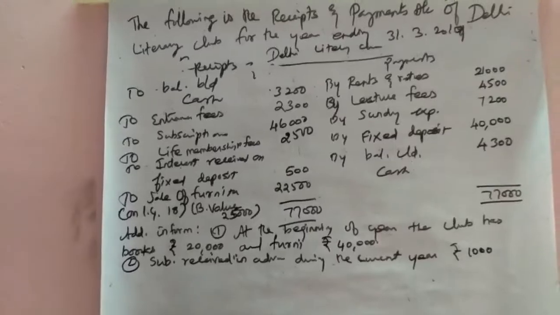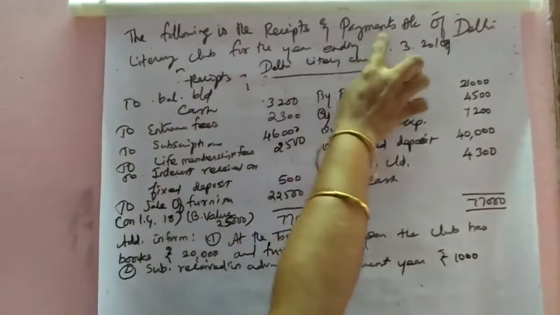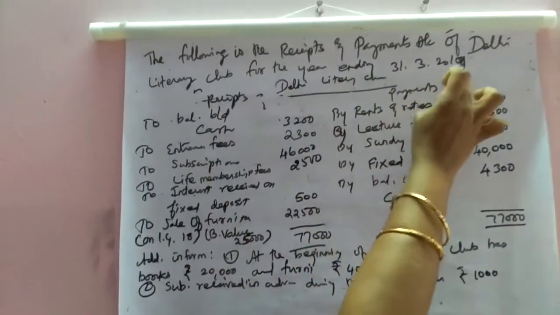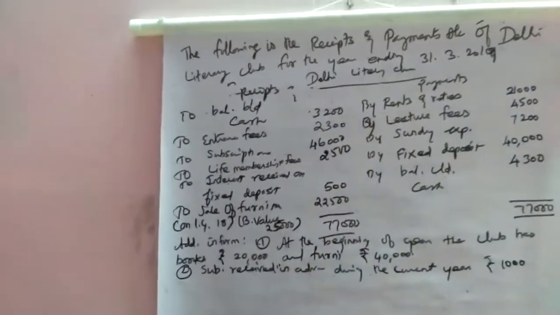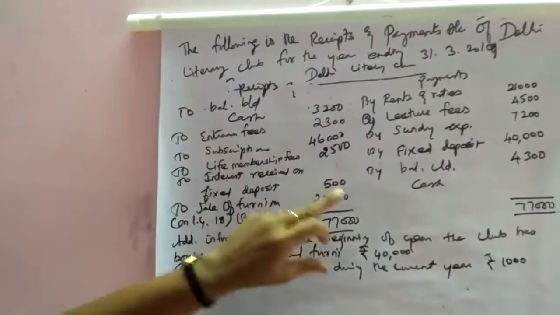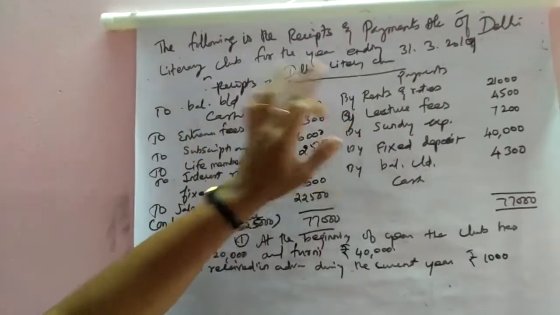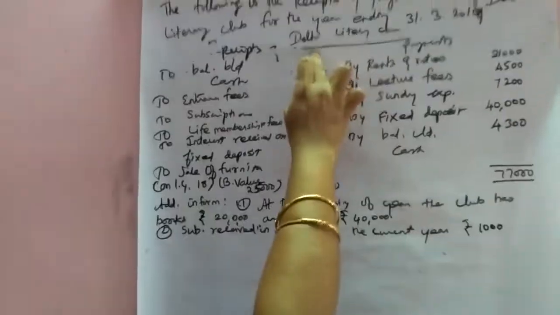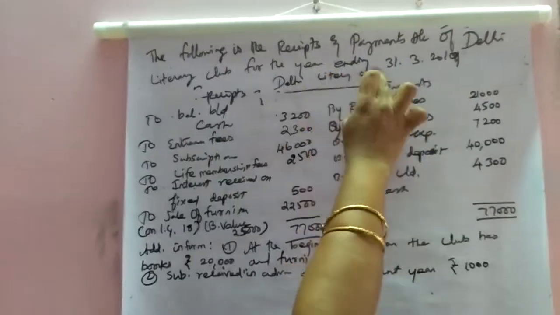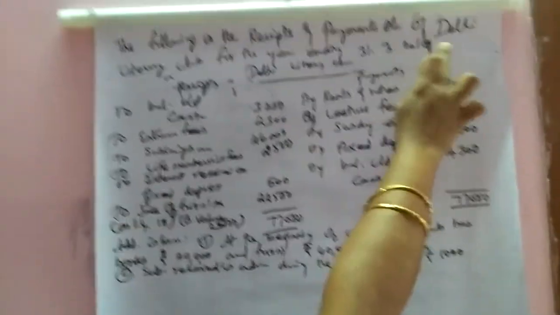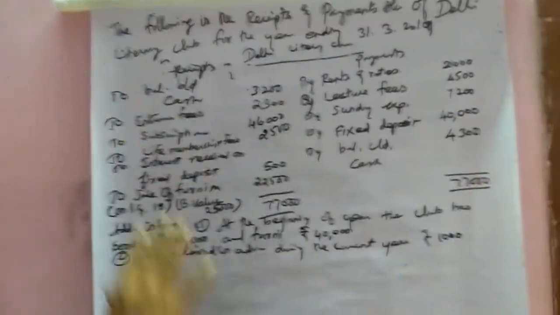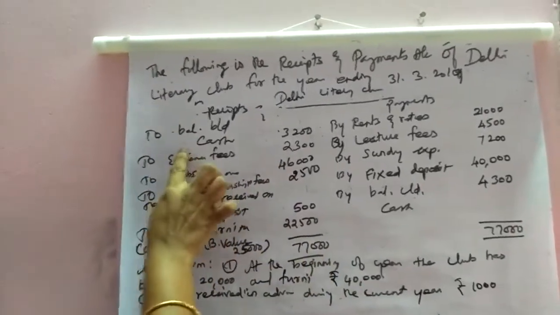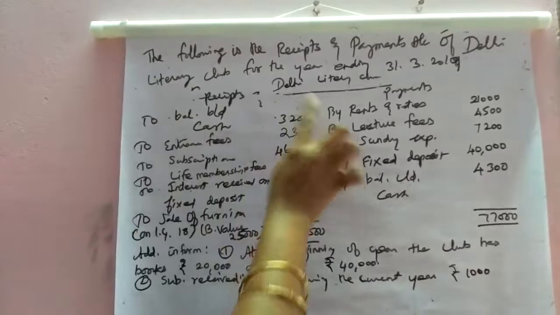Now come to the sum. The following is the receipts and payments account of Delhi Literary Club for the year ending 31st March 2019. That is, the receipts and payments account of Delhi Literary Club is given here. First, we have to see the items. What are the items given here? First, opening balance of cash 3,200.